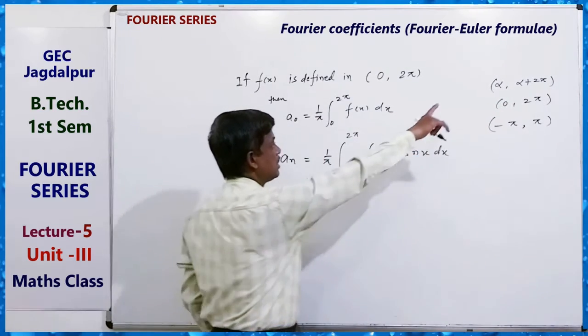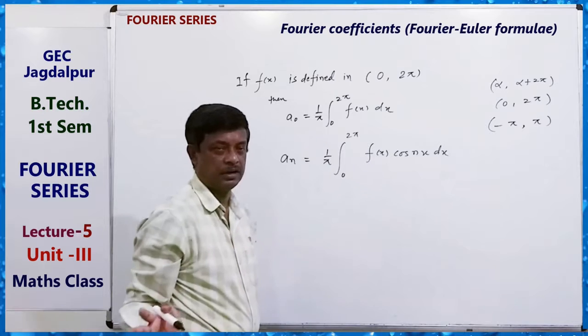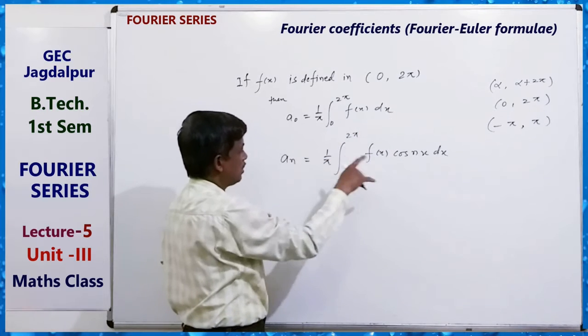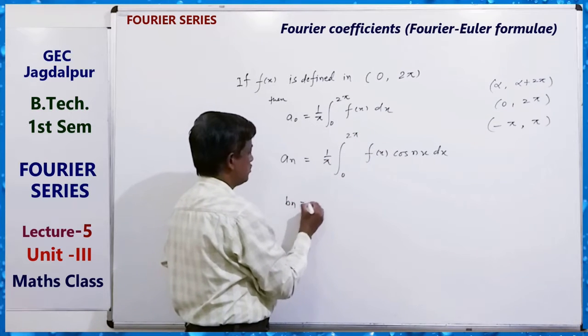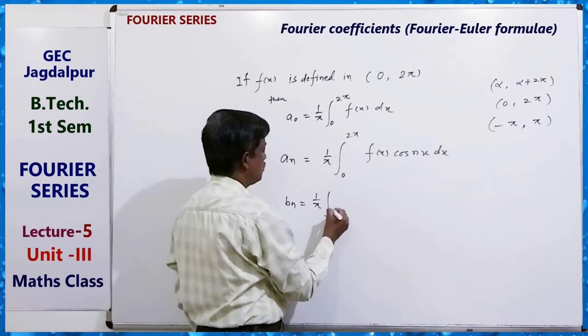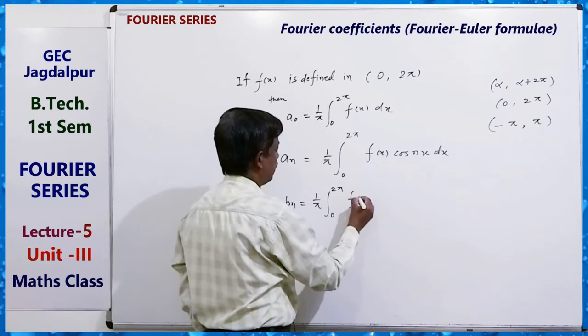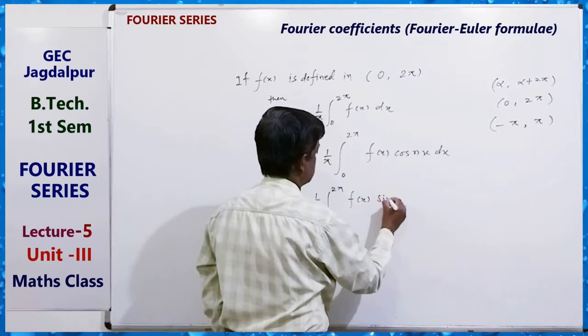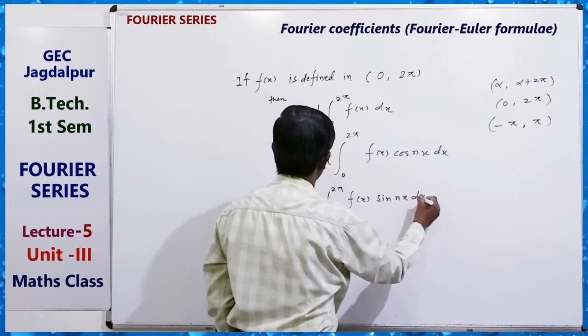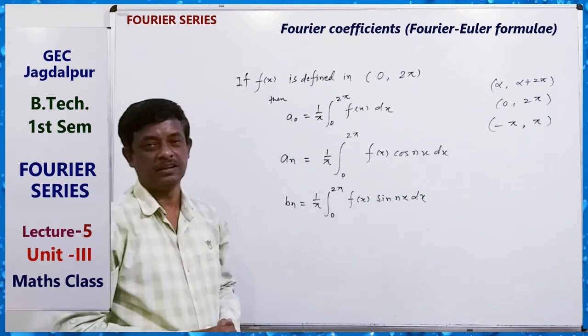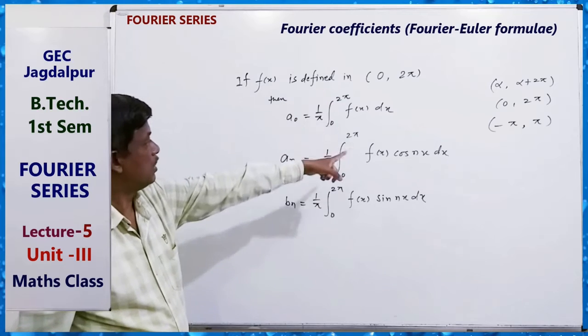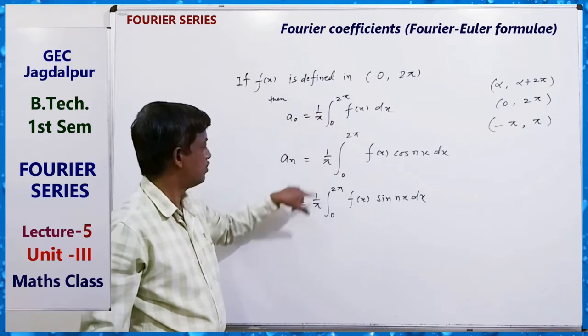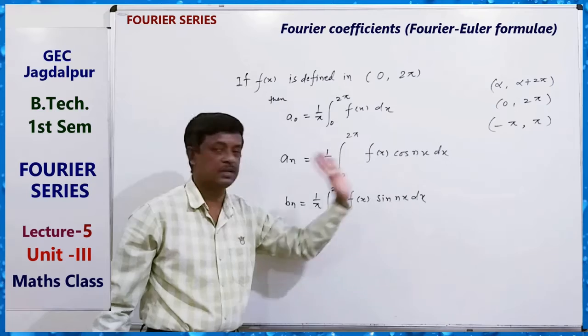So in this case, bn equals 1 by pi integral from 0 to 2 pi of f(x) sin nx dx. If the interval is 0 to 2 pi, these are the formulas with f(x) cos nx and f(x) sin nx.